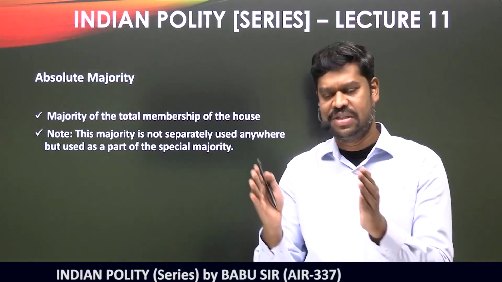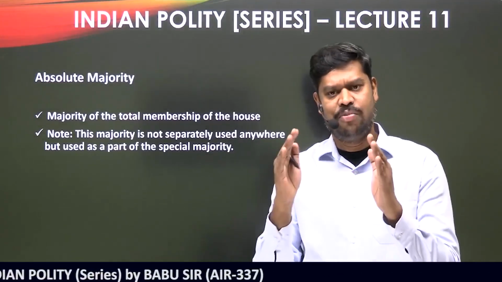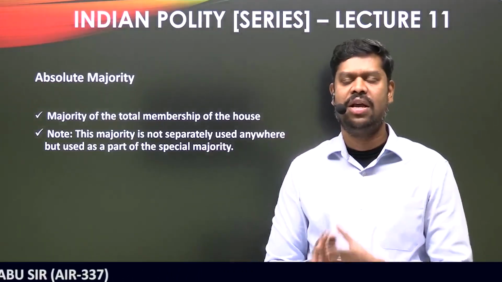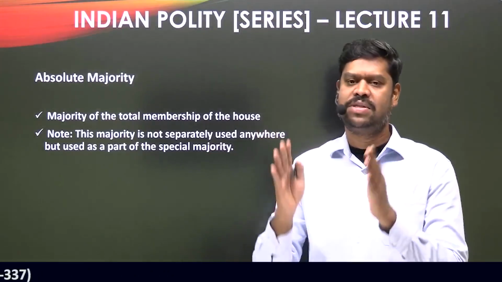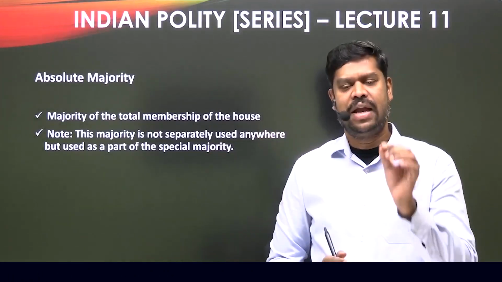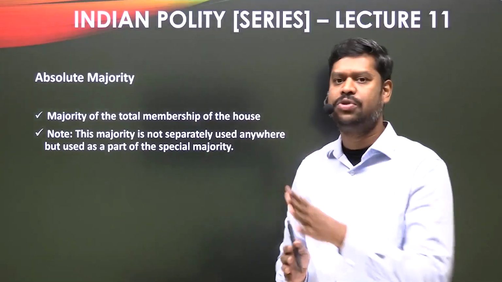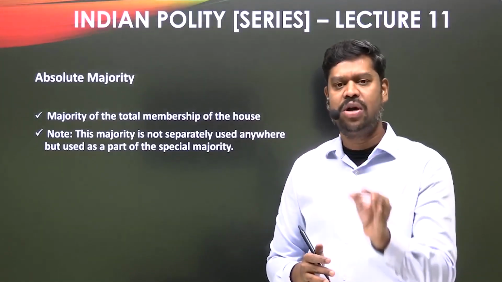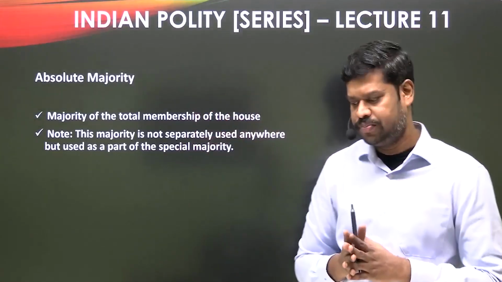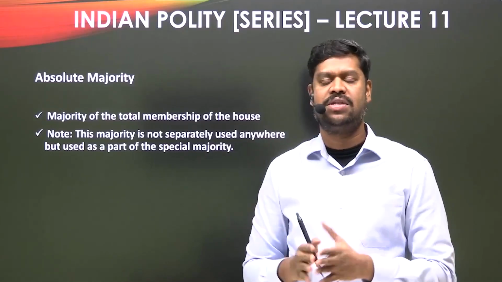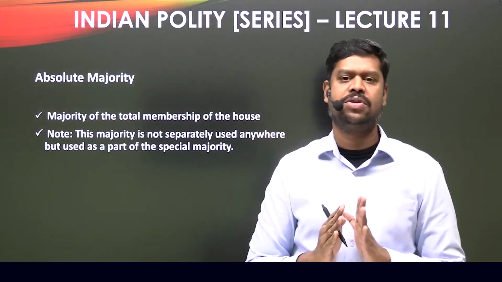Suppose it is 100. It doesn't matter how many members are present on a given day, or how many are participating. Irrespective of how many members are present or voting, it has to be approved by 51 members. That is basically what is called absolute majority. That is the majority of the total membership of the house. Even if there are only, let us assume, 60 members present, still it needs to be approved by 51 members.